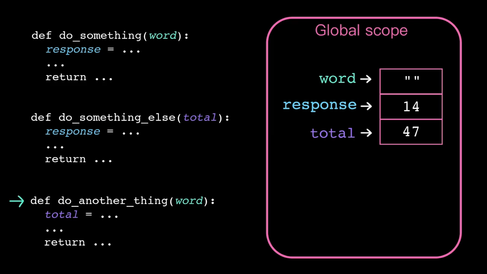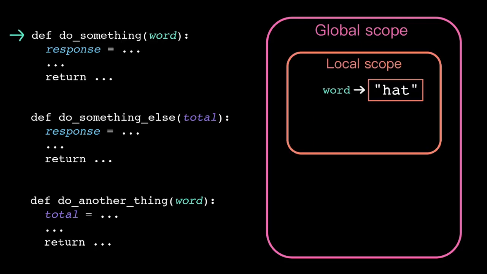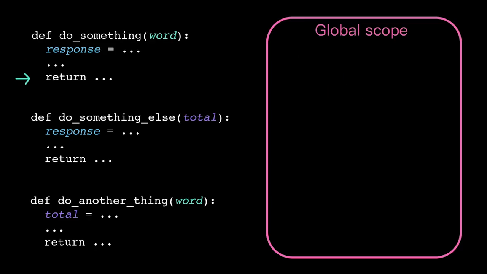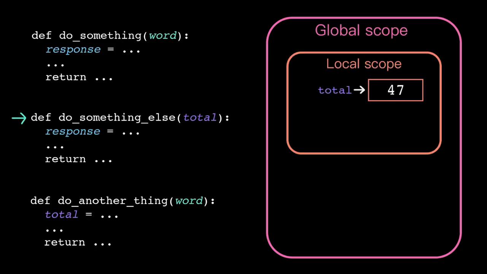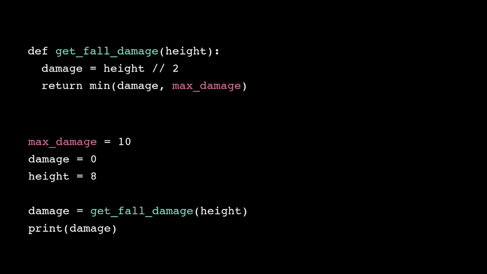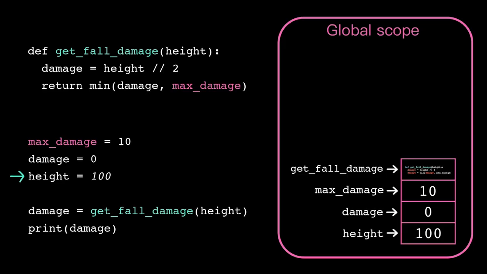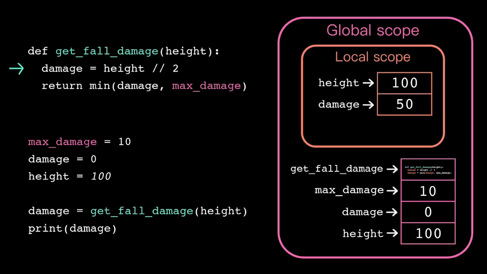Otherwise, my function and that other function will start conflicting, where we're overwriting each other's values, which is not what we wanted here. Local scope lets us avoid this problem because we don't need to worry about the larger program state. We can reuse whatever names we want inside our local function scope. Let's say I change the value of height to 100. We still have the same 4 names in global scope and the same 2 names in local scope.